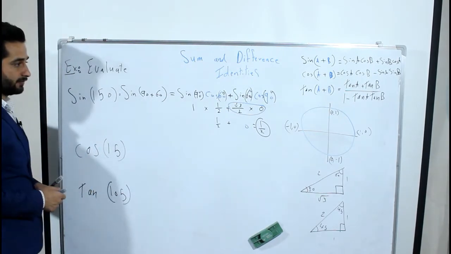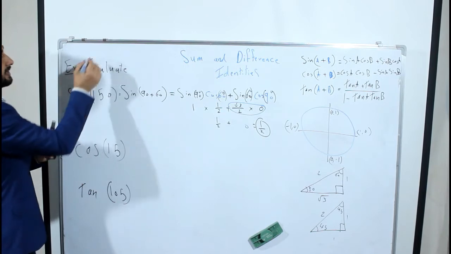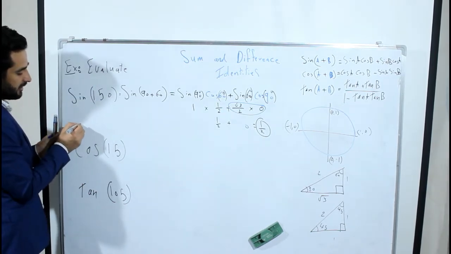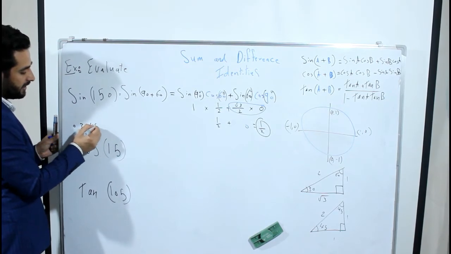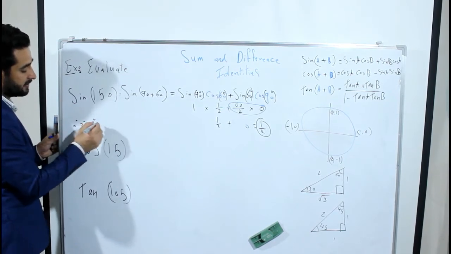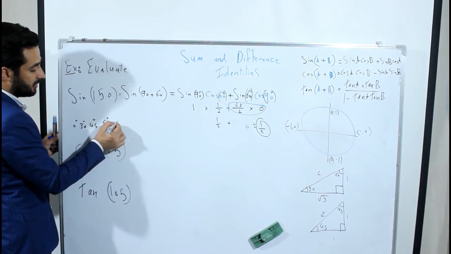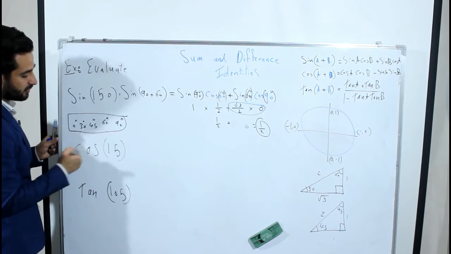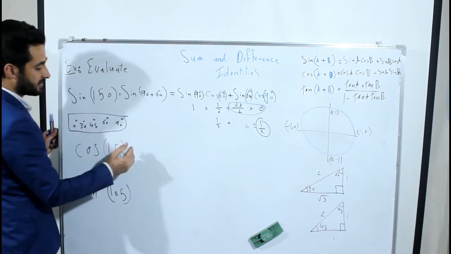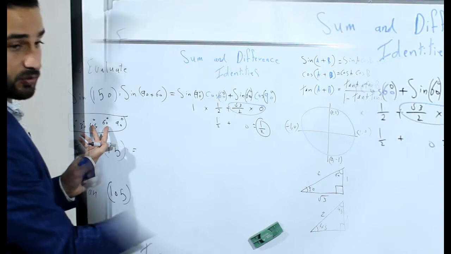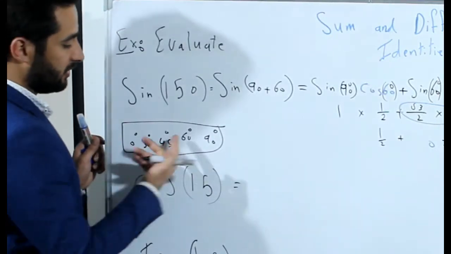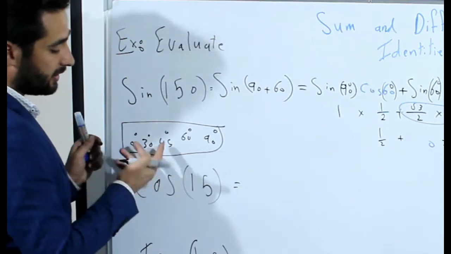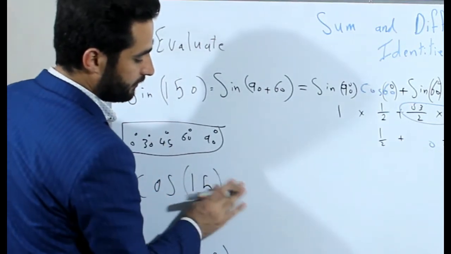Cosine 15. Do you know we had some common angles? What are the common angles? 0, 30, 45, 60, 90. Those are all degrees. Adding or subtracting which of these is equal to 15? We can do this or we can do this one, this or this is the same. 60 minus 45 is 15 and 45 minus 30 is 15. Let's use this one. It's up to you.